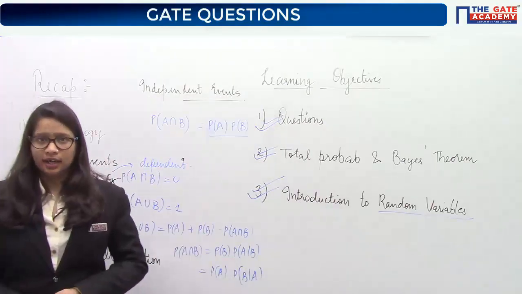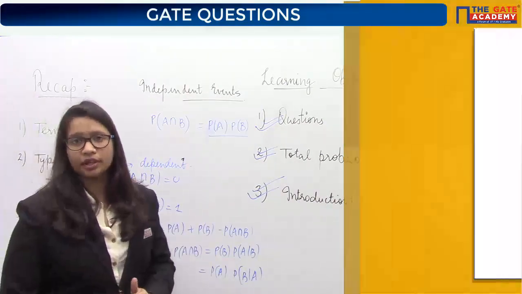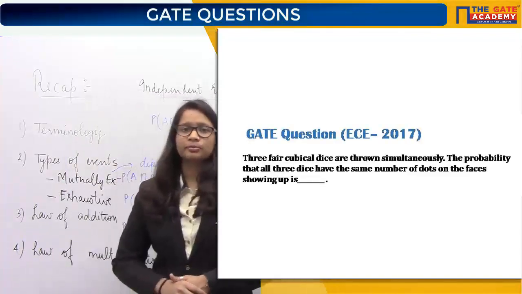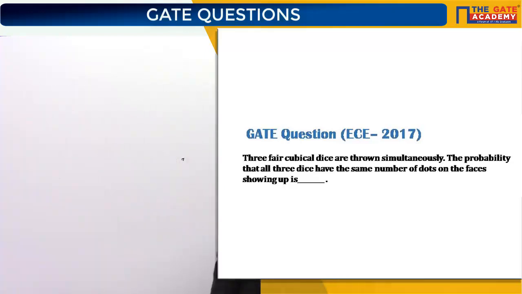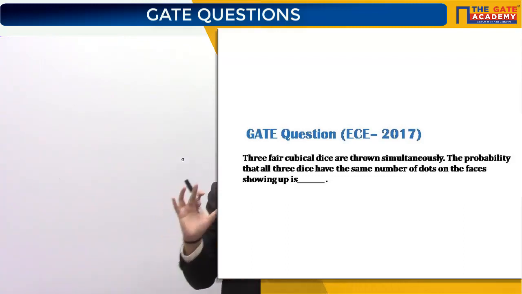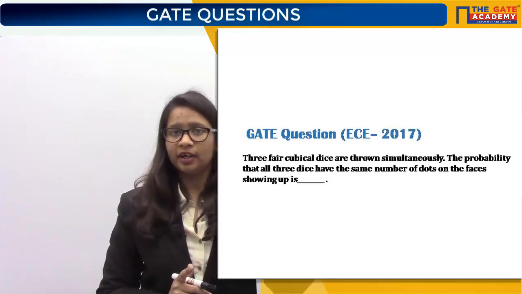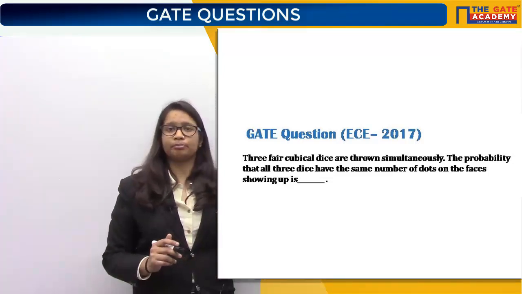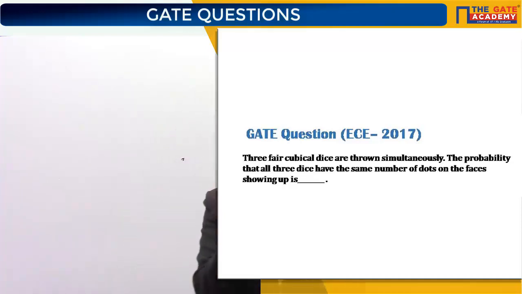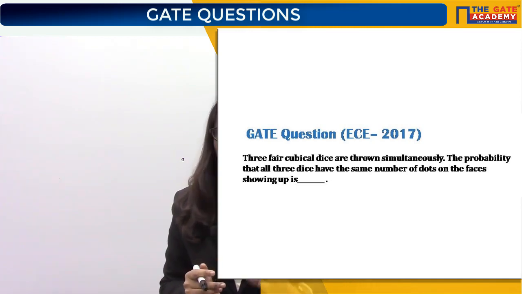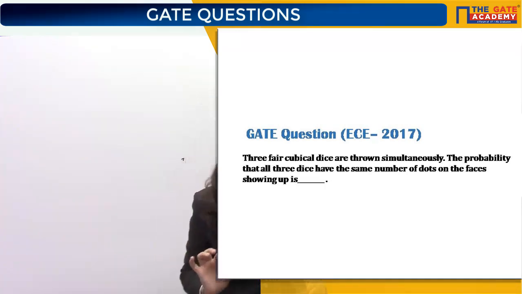I can see that many of you have already attempted this question. The rest of you who have not attempted, try the question displayed on the screen. I'll remind you how to attempt any probability question. First, try to fit in words what your random experiment is, then what your sample space is, then figure out the number of elements in the sample space, then figure out the favorable cases, and then go for the probability. That is what we will follow here.